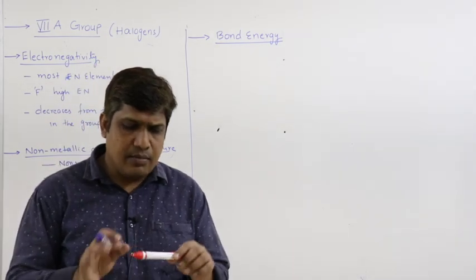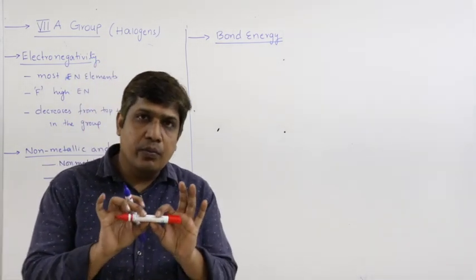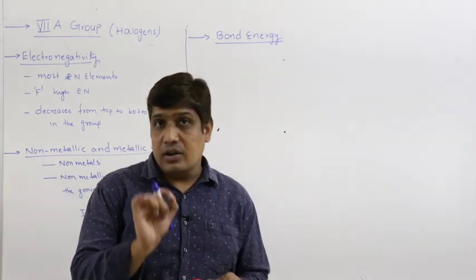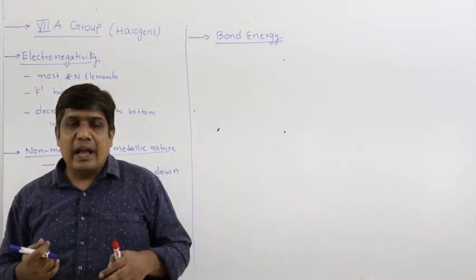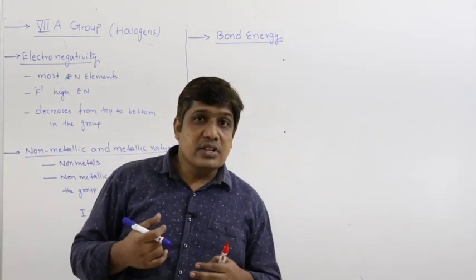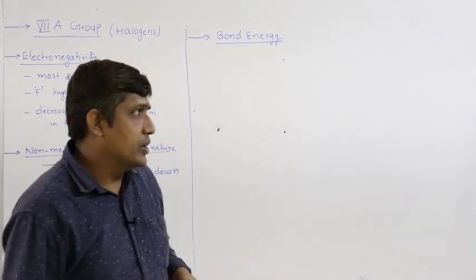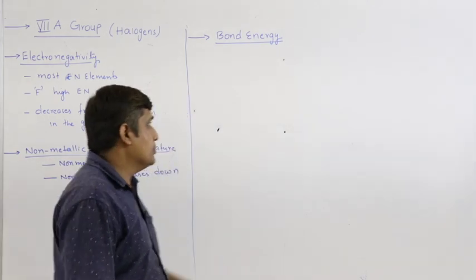Suppose if I take this as a bond, here consider 2 atoms. Energy required to break 1 mole of bonds, not 1 bond, 1 mole of bonds. 1 mole of bond means energy required to break Avogadro number of bonds. Avogadro number of bonds means bonds in Avogadro number of molecules. Generally that is called bond energy. So here we are taking 1 molecule.